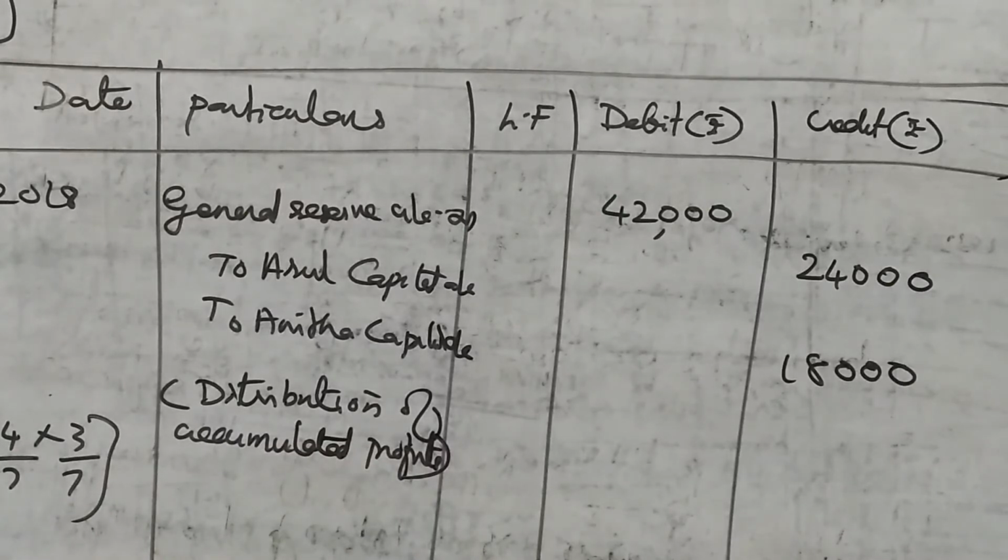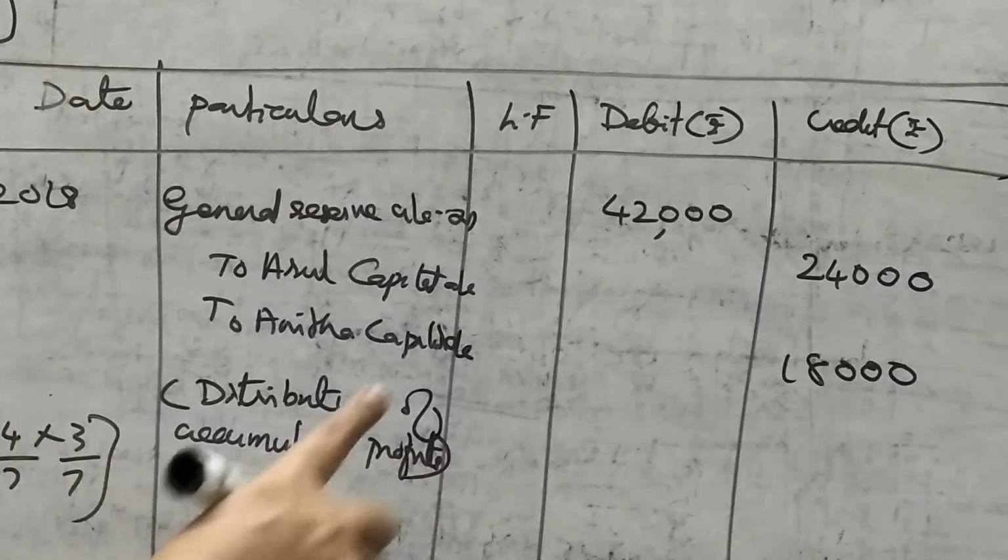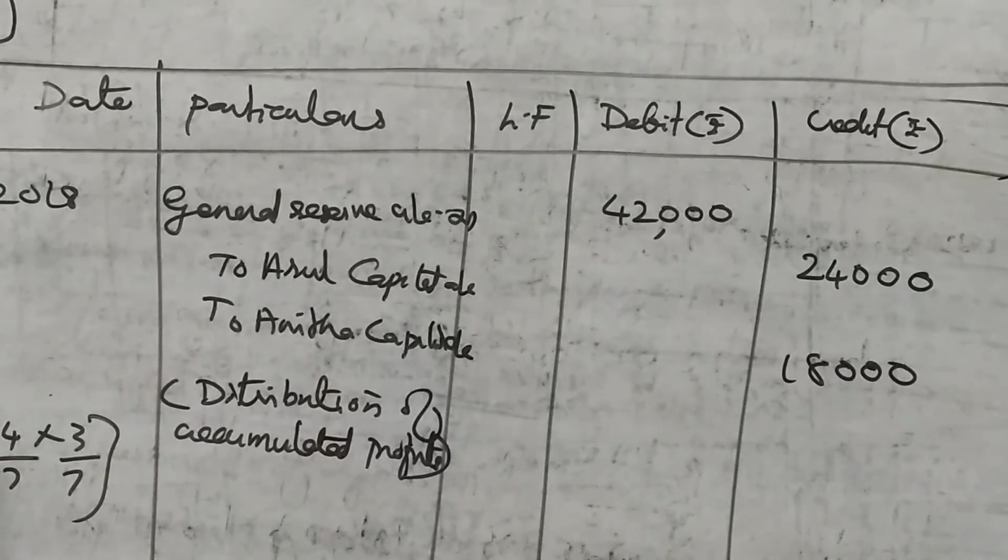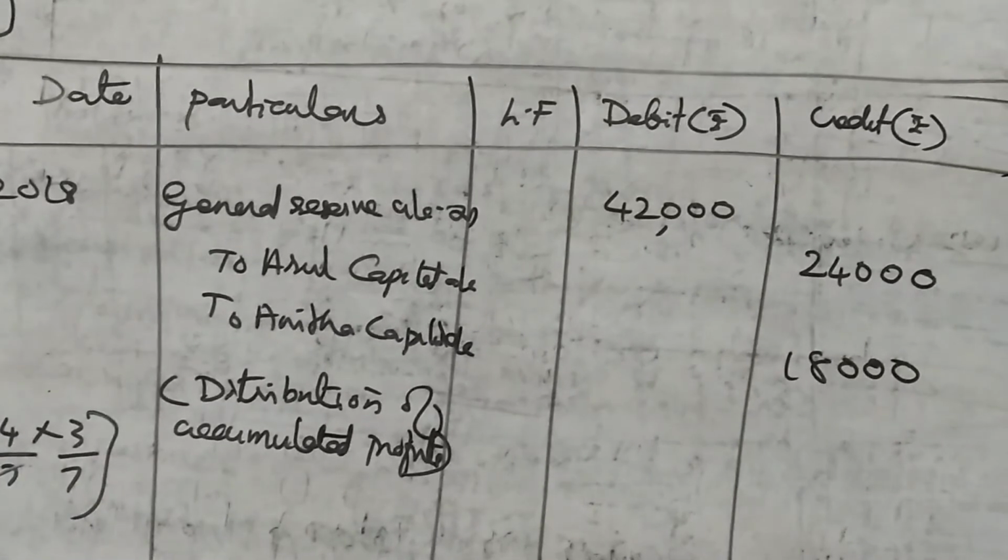Okay, so this is the journal entry and how to find out the 42,000 divided into 7, 4 by 7, 3 by 7, 4 plus 3. So 7. Second one 3. So like this way we can find out. Okay. So this is a general.